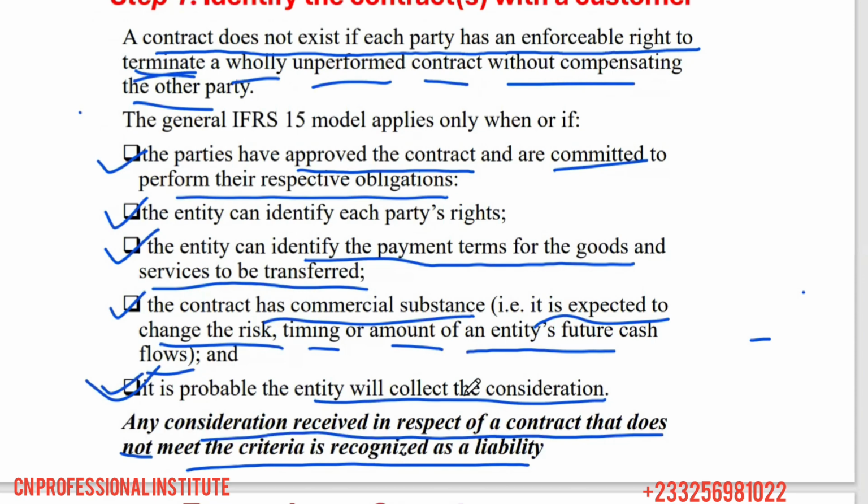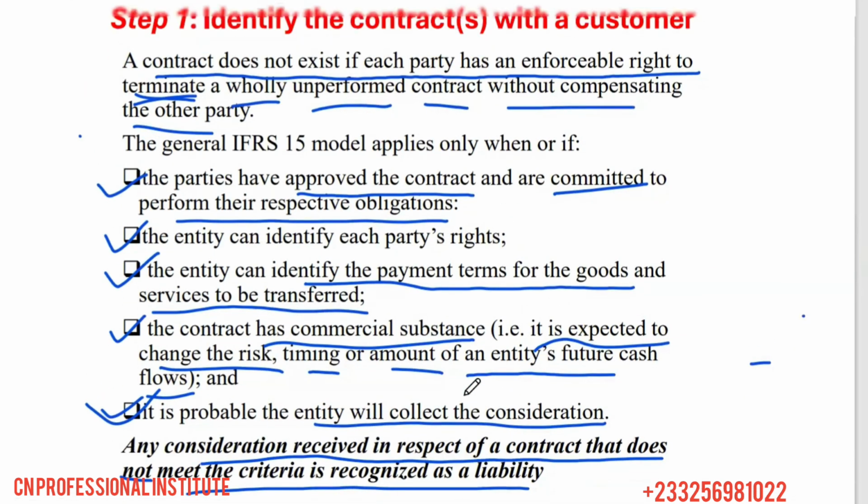So let's say, with the same example, the 50 bags and the 10,000 cedis. Let's say you've paid the customer 50,000 cedis, and you are waiting for the cement to be delivered to you. You are waiting patiently for the cement to be delivered to you.